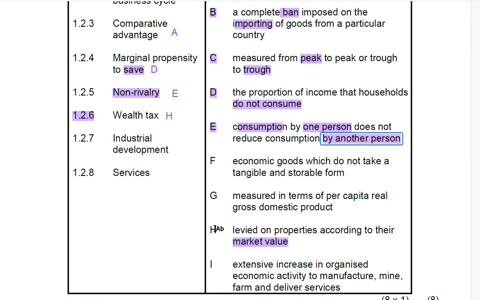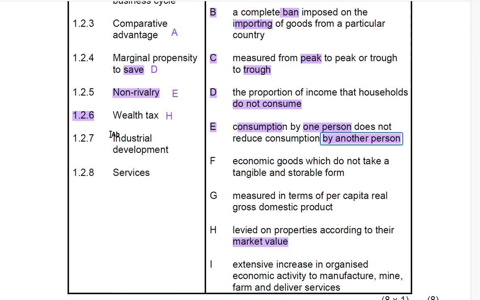Now we have used this one, and then we are left with F, G, and I to look for. 1.2.7 Industrial development. In your own words, what is industrial development? If someone talks about industrial development, what comes into your mind? It is an extensive increase in organized economic activity to manufacture, mine, farm, and deliver services. So, it is an extensive increase in organized economic activity, right?